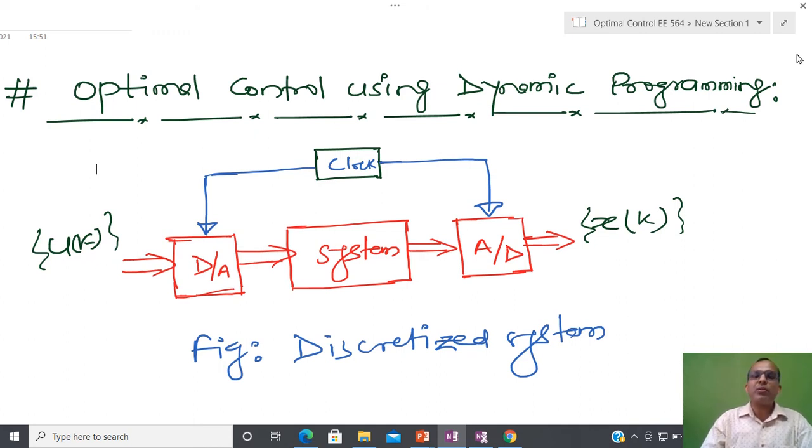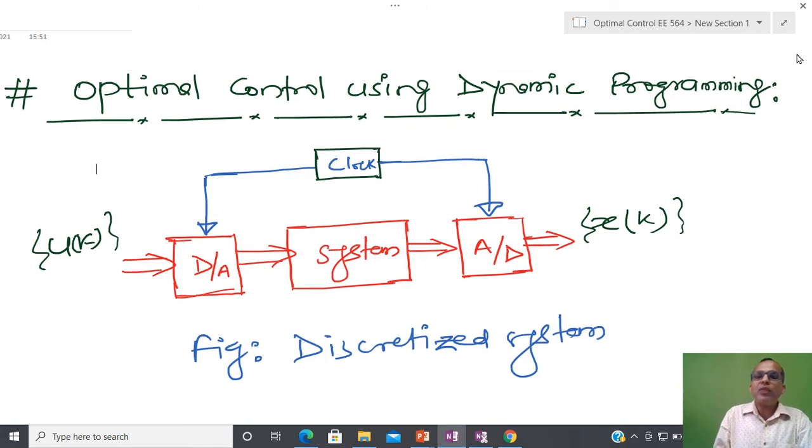In that way we are going to solve. If you see the nature of dynamic programming, I have already told you that it is basically discrete in nature. Whenever I talk about the Pontryagin minimum principle, or variational calculus, to solve optimal control, everywhere I have taken the continuous system.